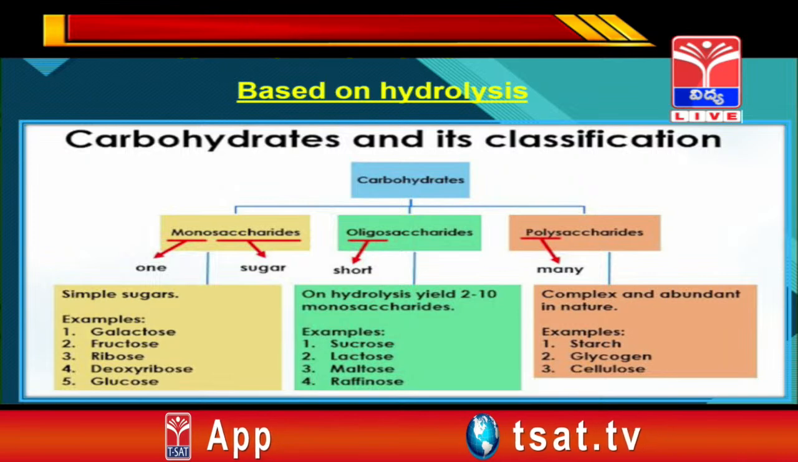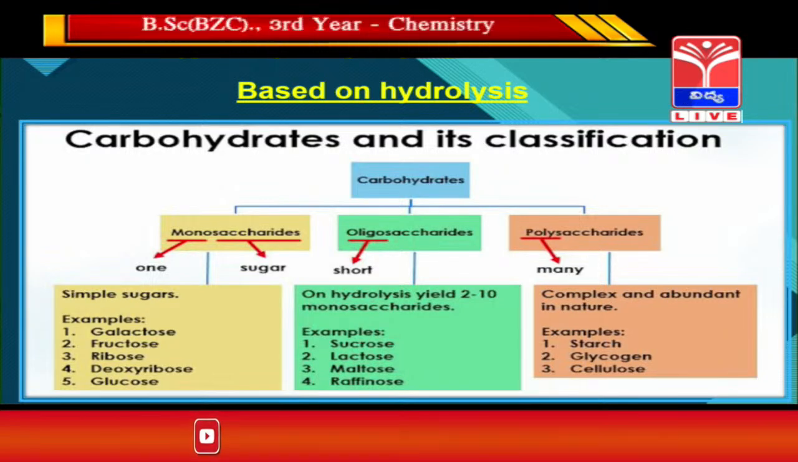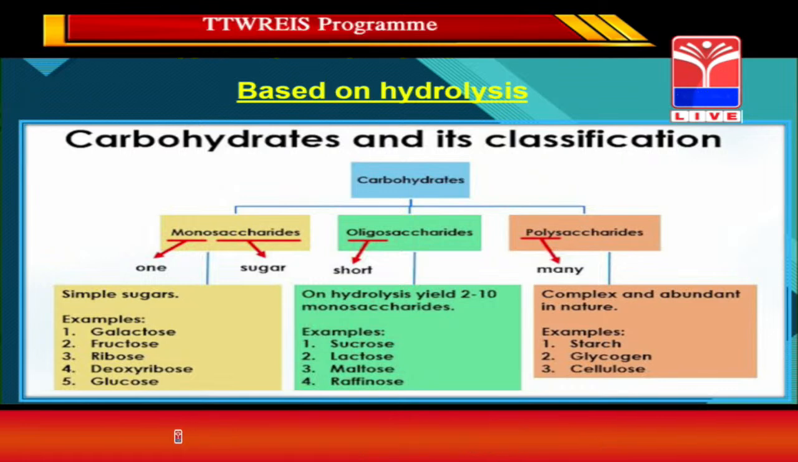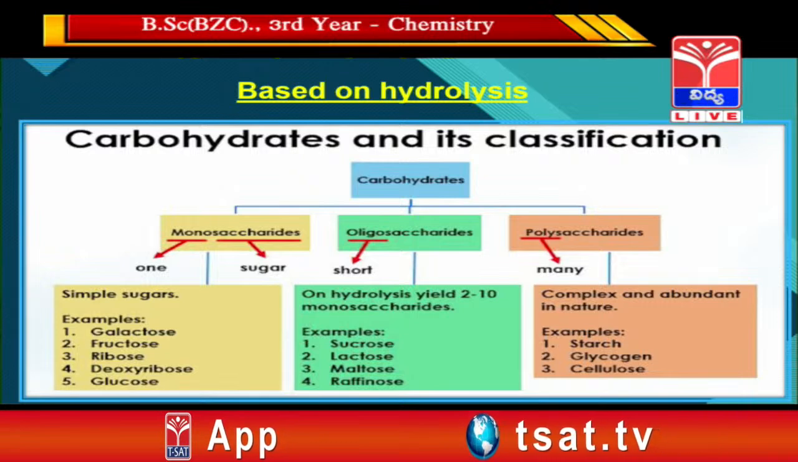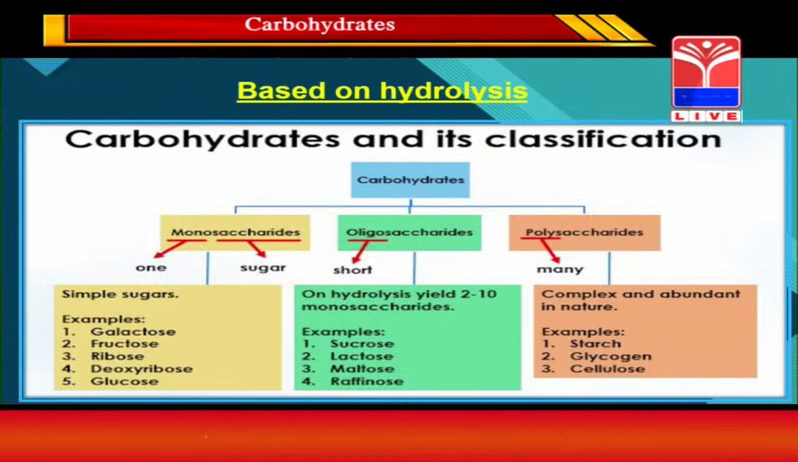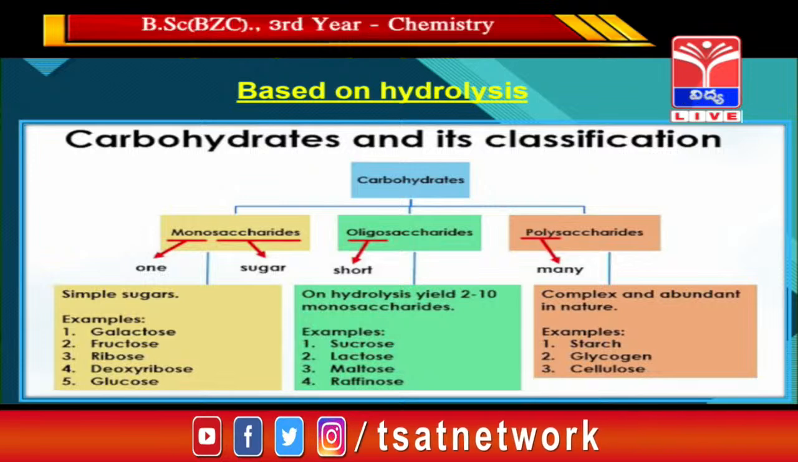Mono means one, saccharide means sugar. Saccharide is a word derived from the Latin word, and it is also called saccharon, a word derived from the Greek word. Saccharide means sugar, so it means single sugar. These are the simplest sugars. On hydrolysis, they do not yield simpler sugars. Examples of monosaccharides are galactose, fructose, ribose, deoxyribose, etc.